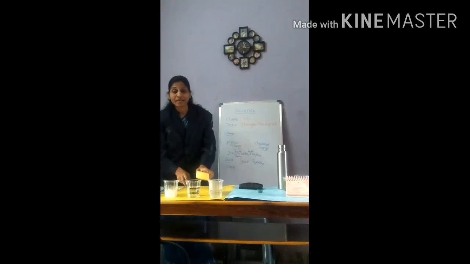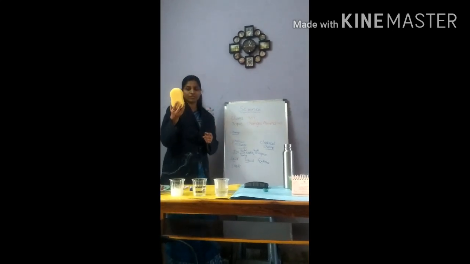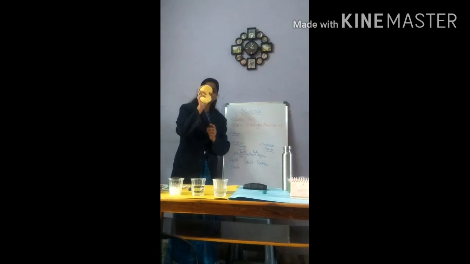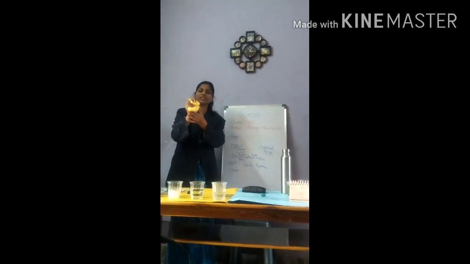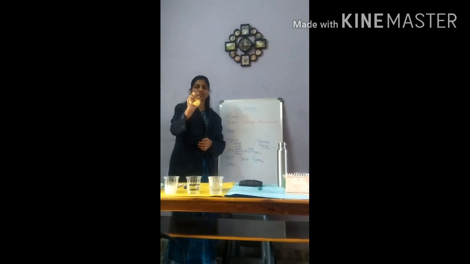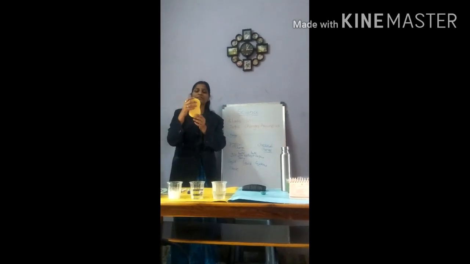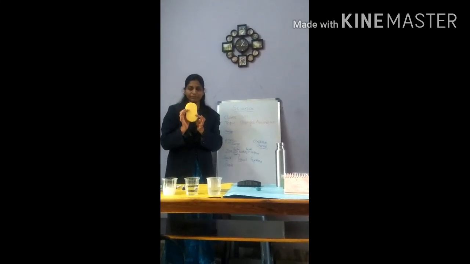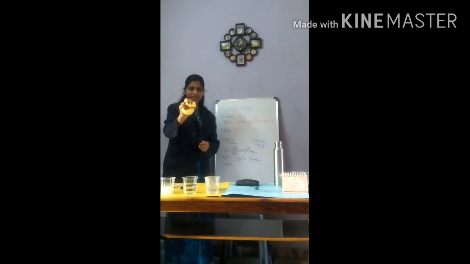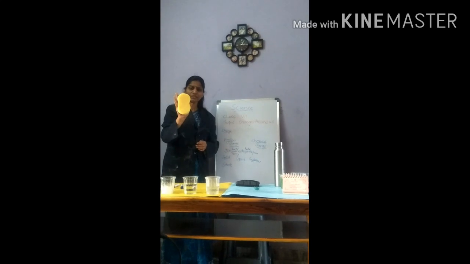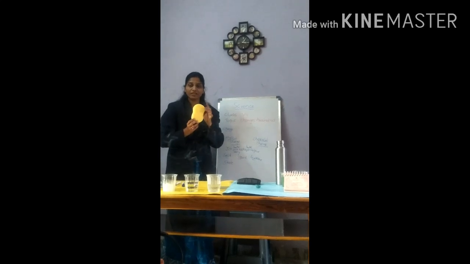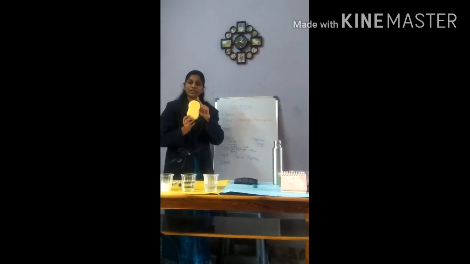Now we come across another example. See what you are observing here. It is a duster which is in some different shape. So I am using a force. It is changing in its shape. It is becoming very small. When I am releasing the force, it is coming back to its original shape. The shape is changing. Again it is coming back to its original shape. So the change here, you can see, is the shape of the object.